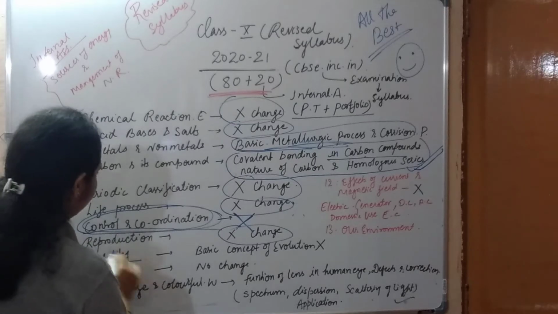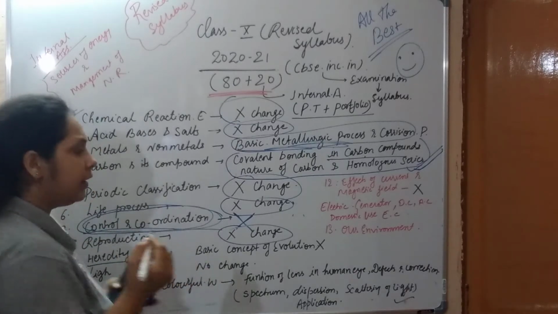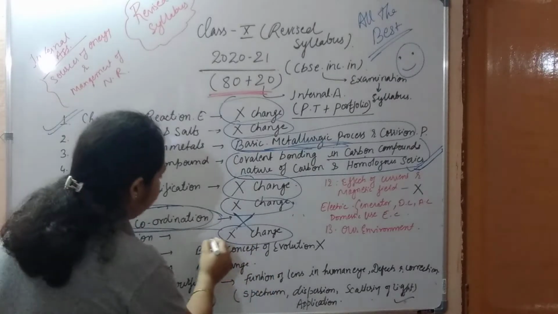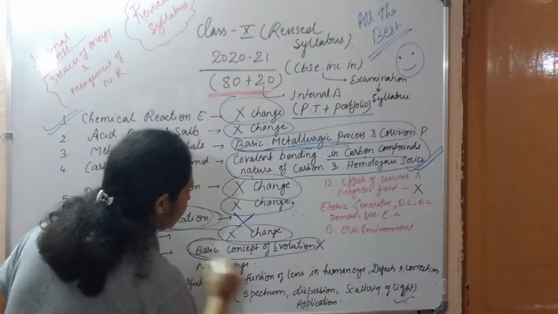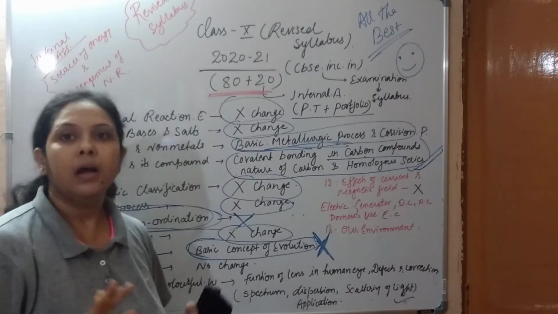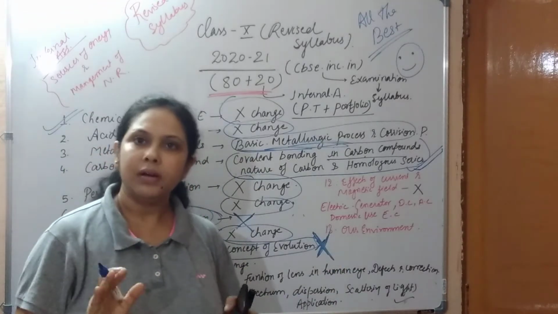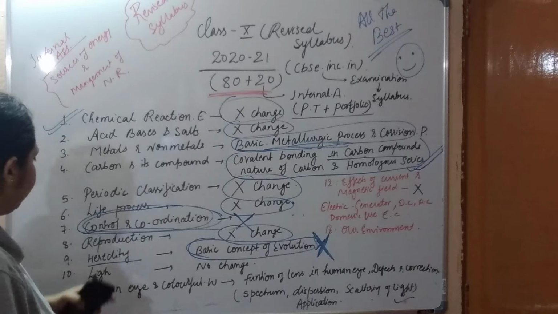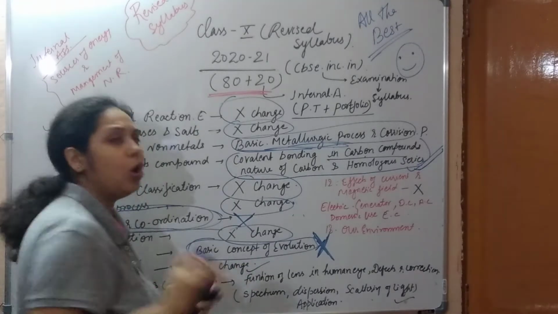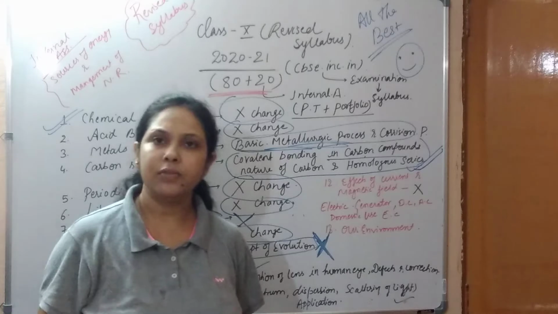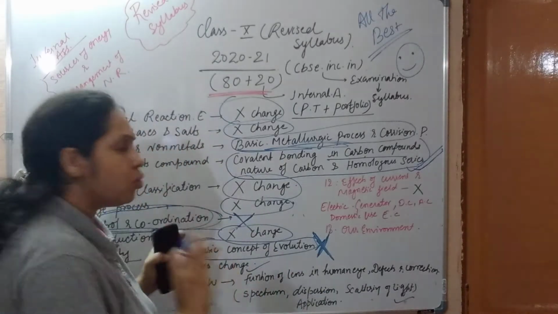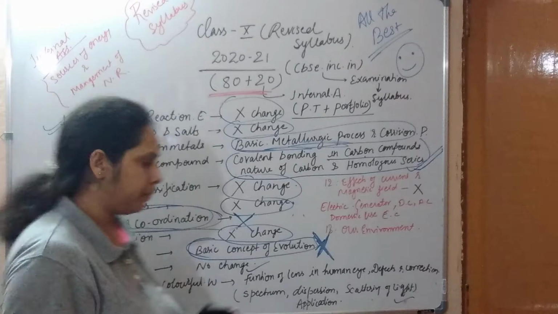Heredity. In heredity, all the topics are the same as earlier. Only the basic concept of evolution is not coming. It's eliminated from the revised syllabus. Our next one is light. Light, there is no change. Reflection, refraction, laws of reflection, the ray diagrams, everything is the same. There is no change in the light chapter.